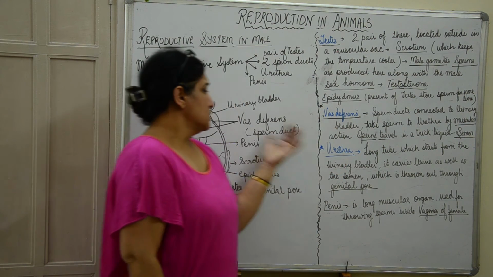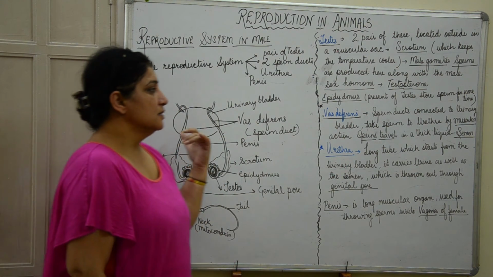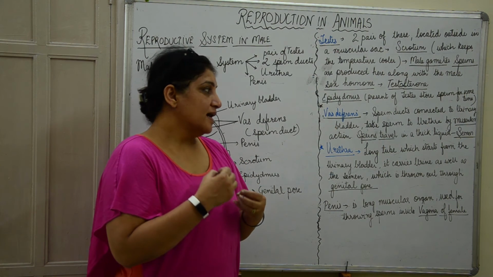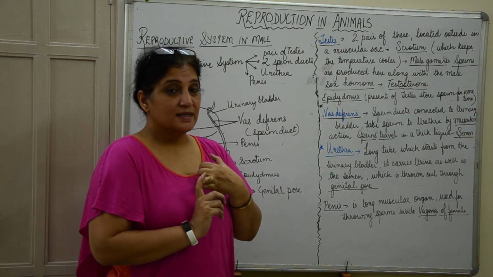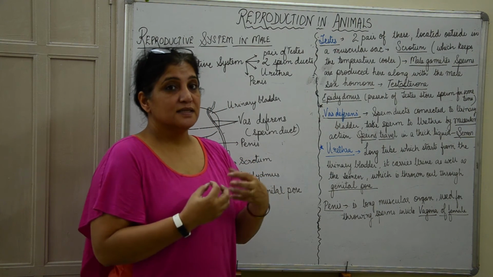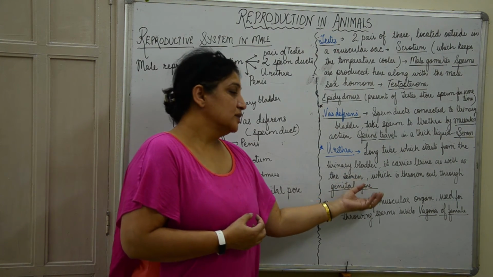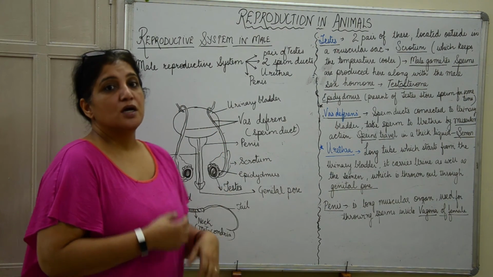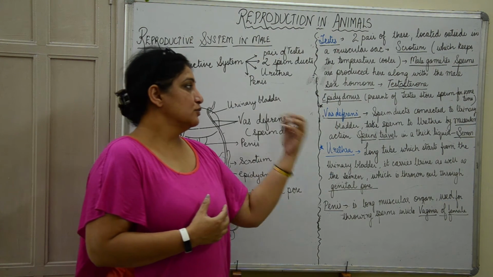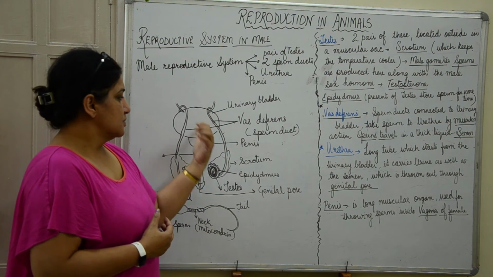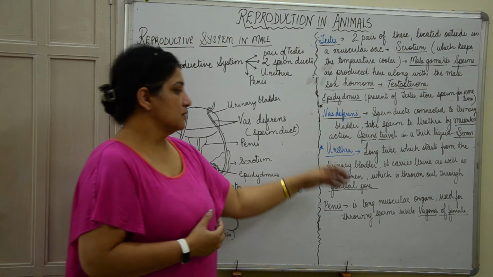The next one is the urethra, which is the long tube that starts from the urinary bladder. It carries the urine as well as the sperms in the semen, and it is thrown out through the genital pore. So they only have one opening through which the urine comes out and through which the sperms also come out. The sperms travel out through this urethra.